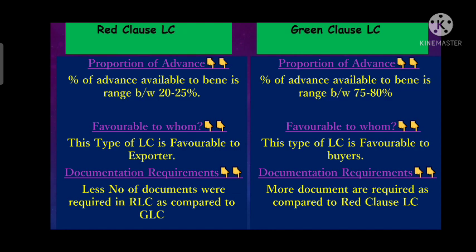So here the exporter needs to submit more documentation so that the red clause LC is converted to green clause LC. He also submits documents of title, undertaking, receipt and multiple other documents required for green clause LC.